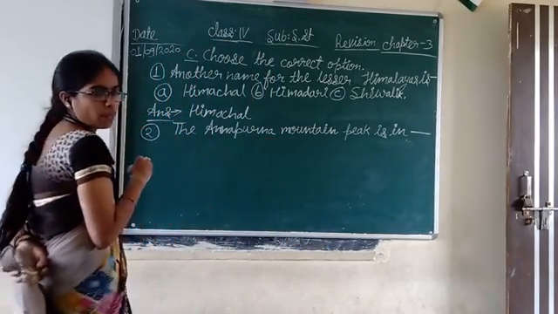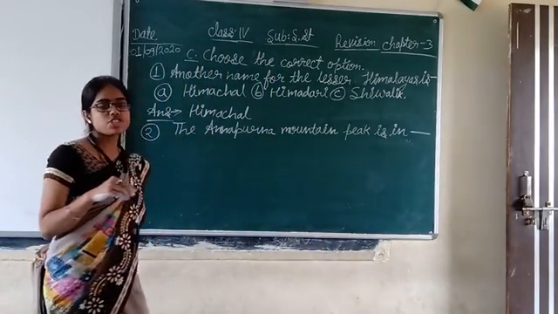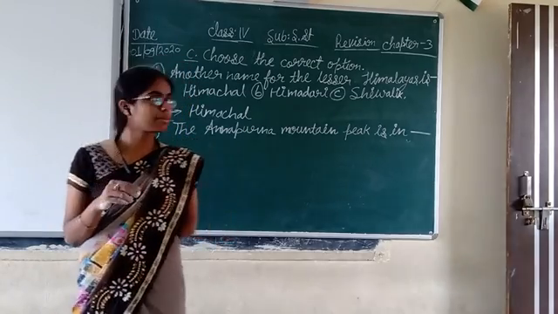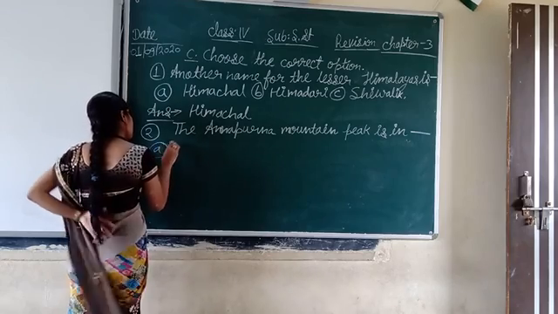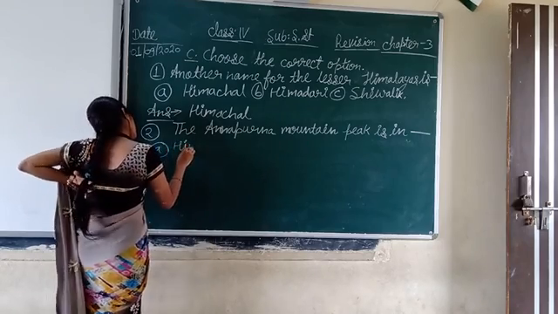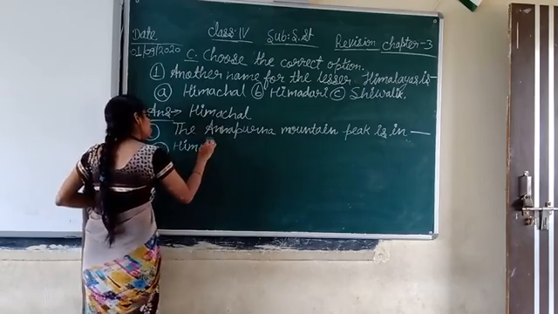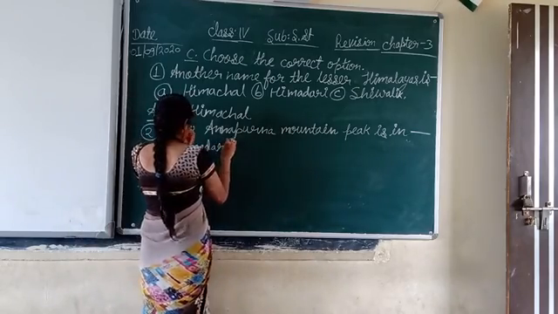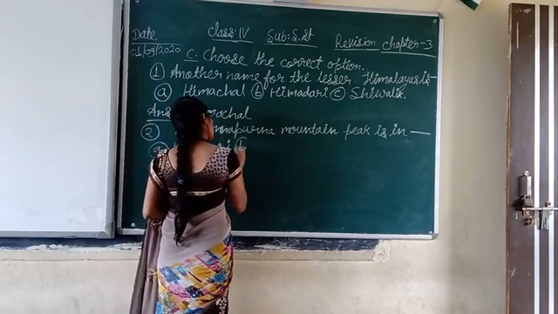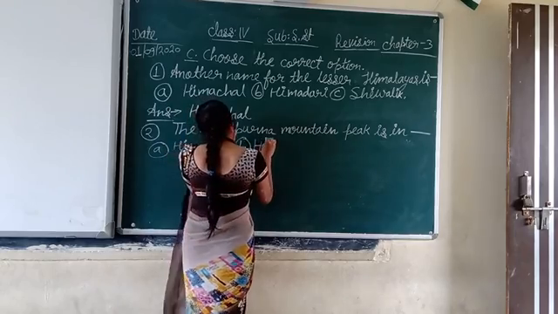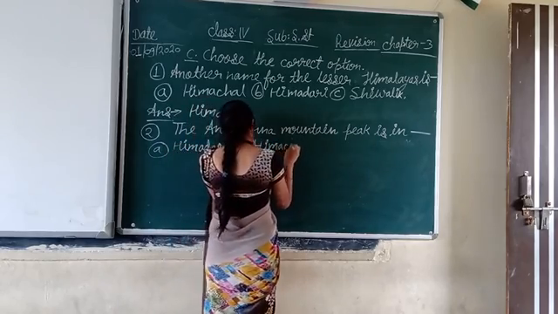We have three options again: Himadri, Himachal, and Shivalik. First option is Himadri. Second option is Himachal.